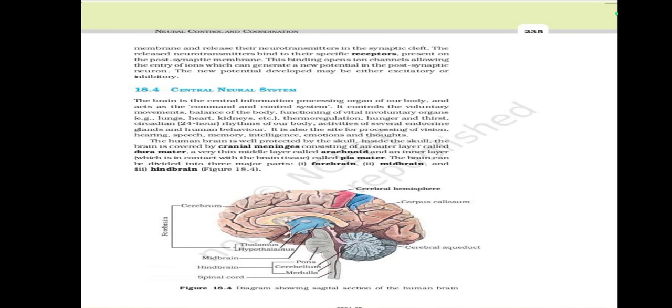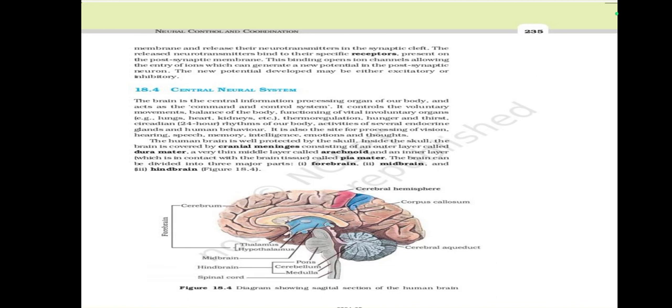The human brain is well protected by the skull. Inside the skull, the brain is covered by cranial meninges, consisting of an outer layer called dura mater, a very thin middle layer called arachnoid, and an inner layer which is in contact with the brain tissue called pia mater.